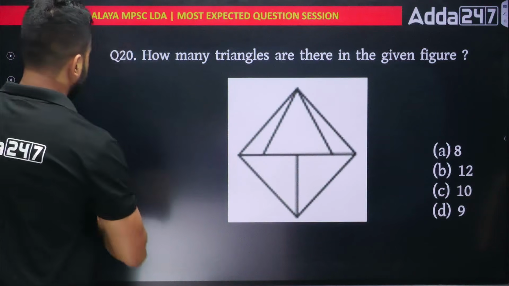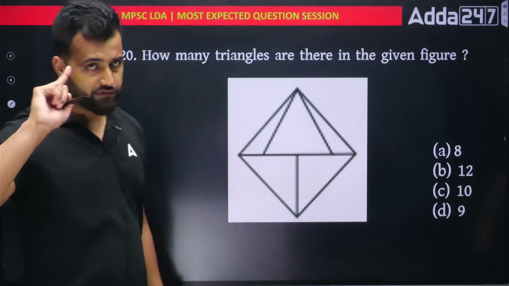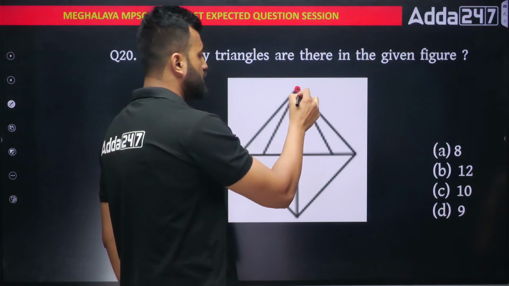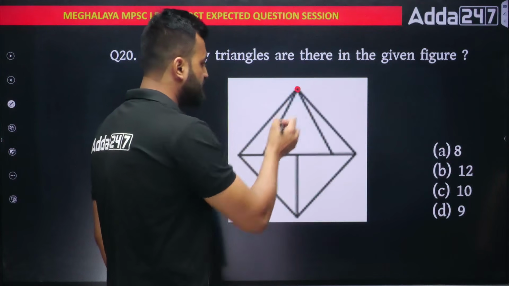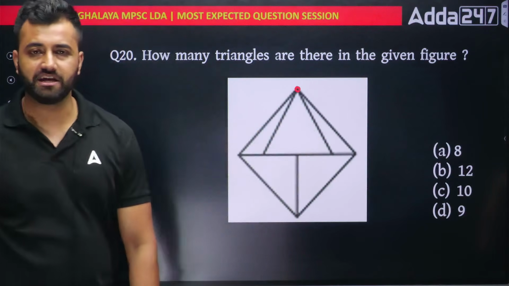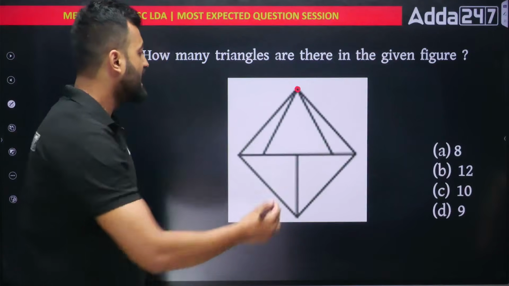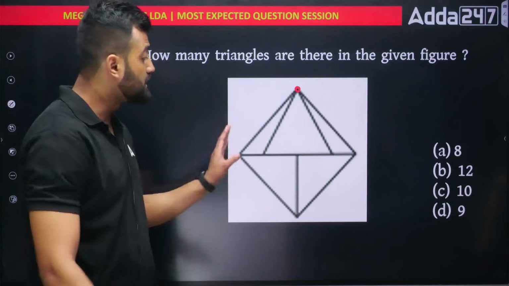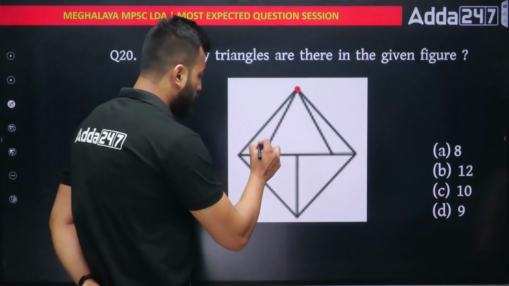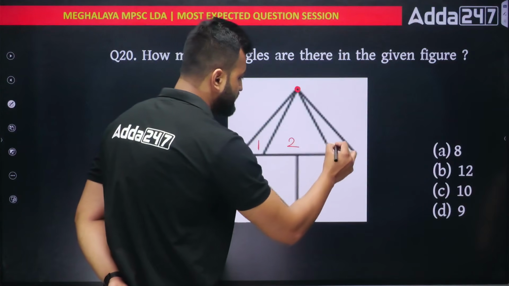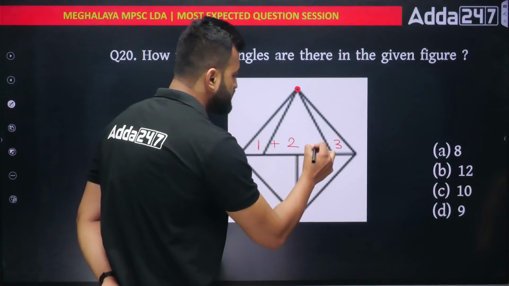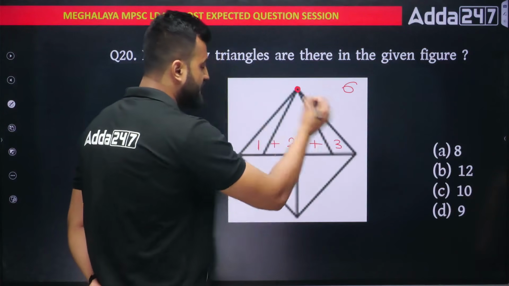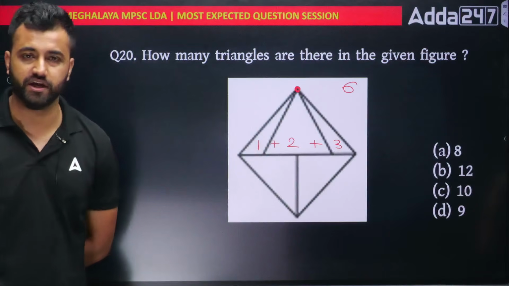Always observe the triangle. If you see a triangle in which from one point your lines are going down, your lines are moving towards the base, in that case, you can use this formula. If I ask you how many triangles are here, you just number the triangles. 1, 2 and 3, and then just add them up. How much are you getting? 1 plus 2 is 3, 3 plus 3 is 6. That means at the top there are 6 triangles.